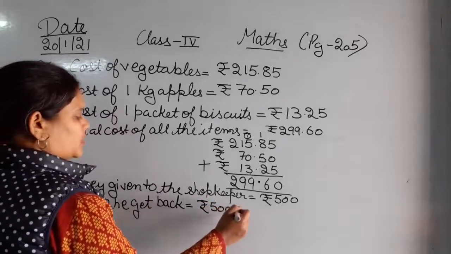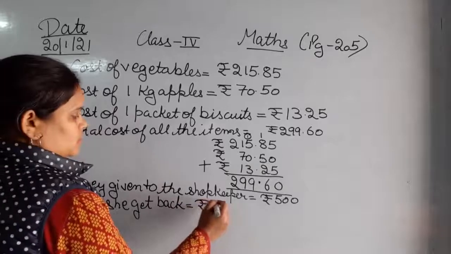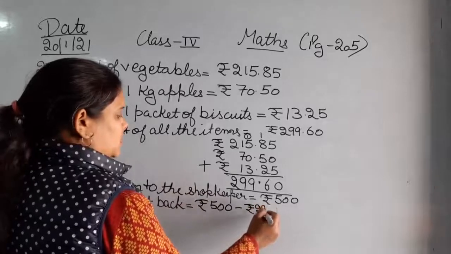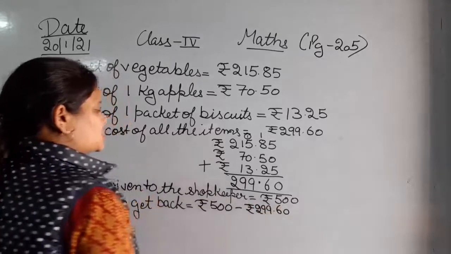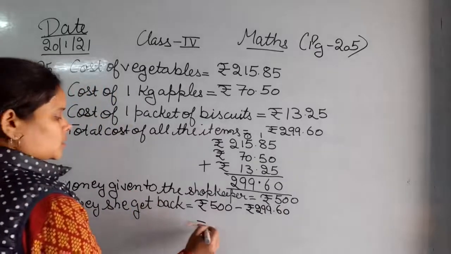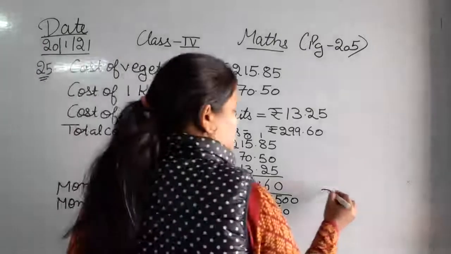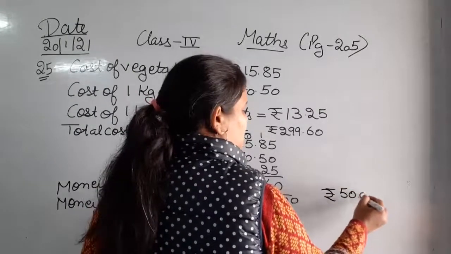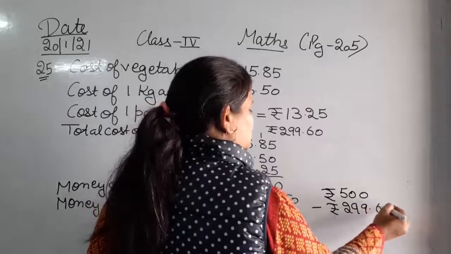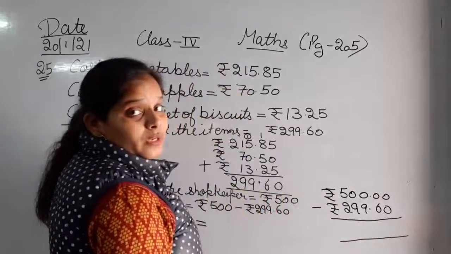Rupees 500 minus rupees 299.60 paise. So this is the amount that we have to calculate, that she will get back. So let's find out. You can do the subtraction in the rough or in the fair, wherever you want. I'm just doing it here.